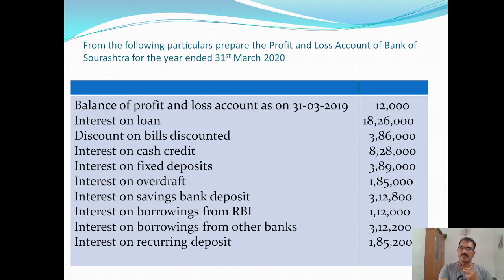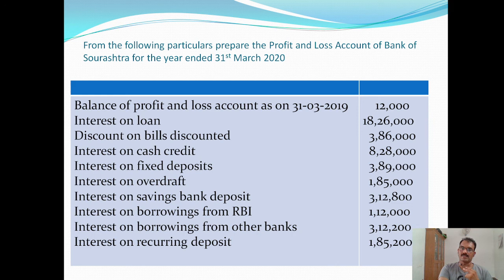That is the profit and loss account balance of the previous year. It is shown in the profit and loss account. It is added with the profit earned during the year. Okay. Interest on loan. As far as the bank is concerned, it's an income.